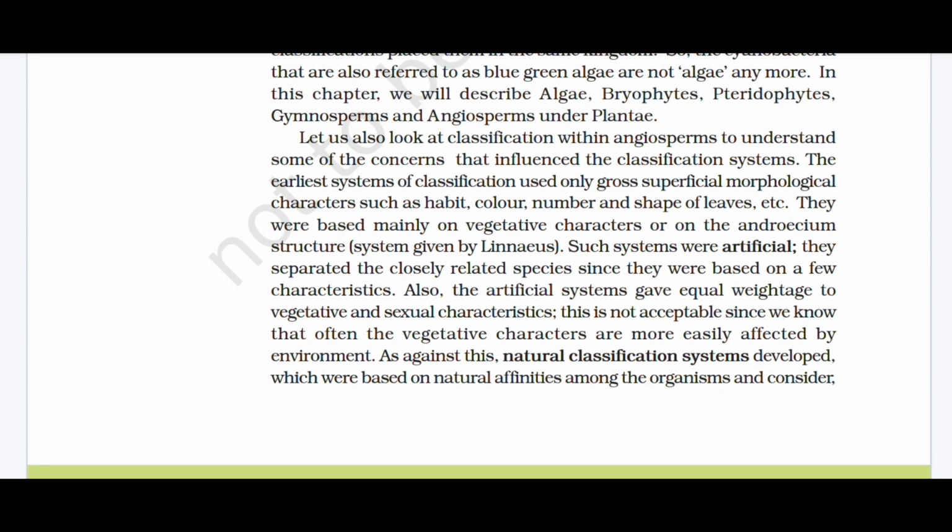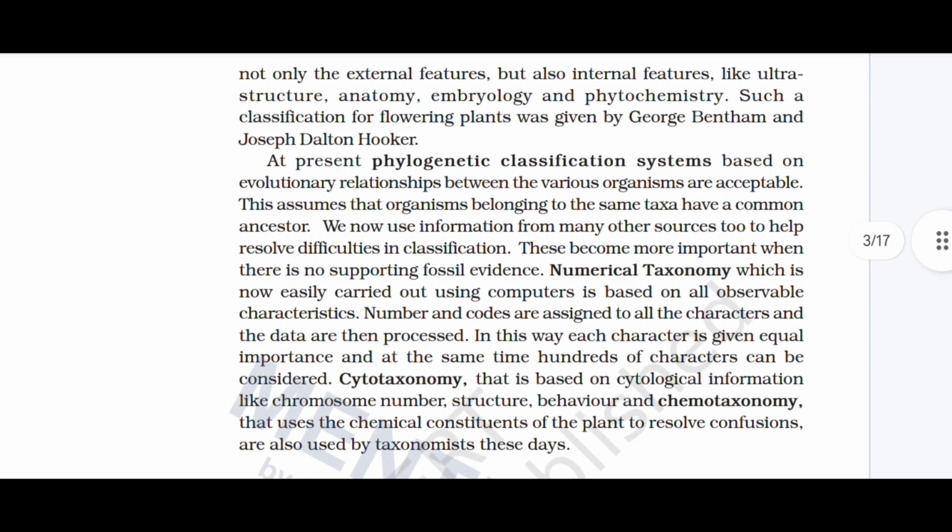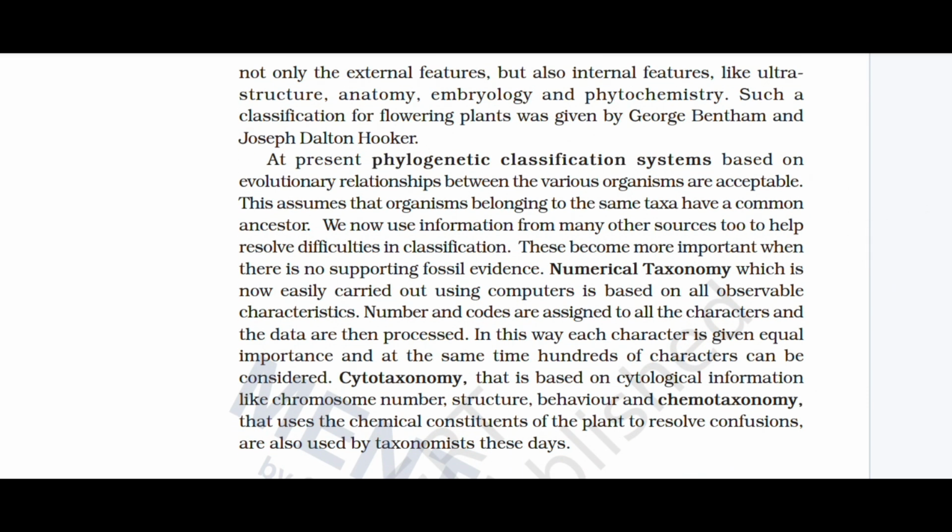This is not acceptable since we know that often the vegetative characters are more easily affected by the environment. As against this, natural classification systems were developed, which were based on natural affinities among the organisms and considered not only the external features but also internal features like ultrastructure, anatomy, embryology and phytochemistry. Such a classification of flowering plants was given by George Bentham and Joseph Dalton Hooker. At present, phylogenetic classification systems based on evolutionary relationships between the various organisms are acceptable.